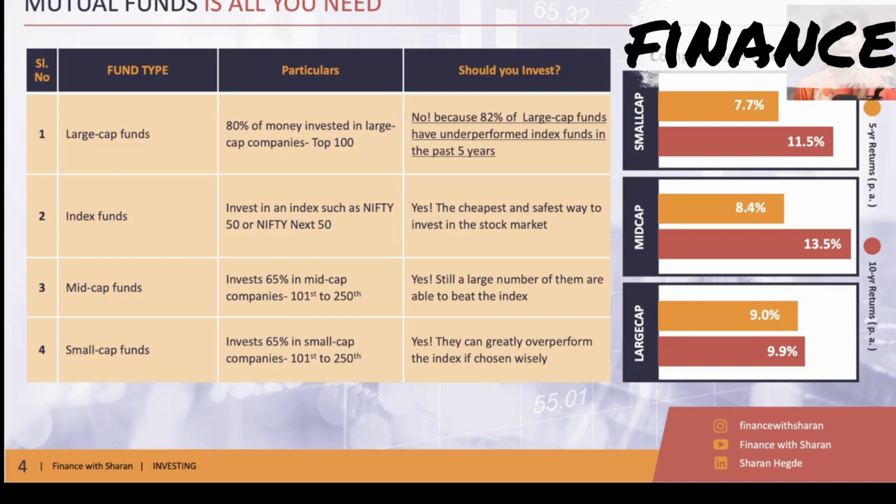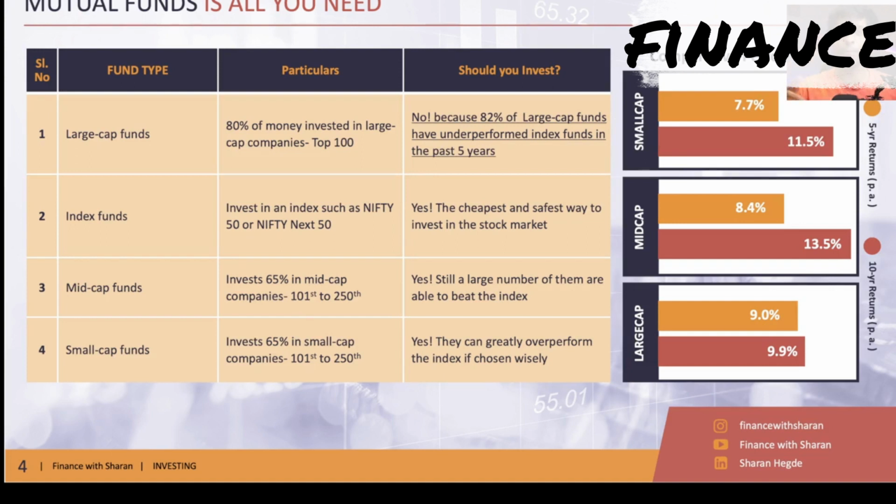Large cap funds invest only in the top 100 companies of India. There are around 400 equity analysts for every company, analyzing these companies, right? There are 400 research papers coming for each of these companies. So when there is so much abundance of data available for these 100 companies, when there's information overload, everybody gets that advantage of understanding which company is good. So there is not much scope for beating the index.